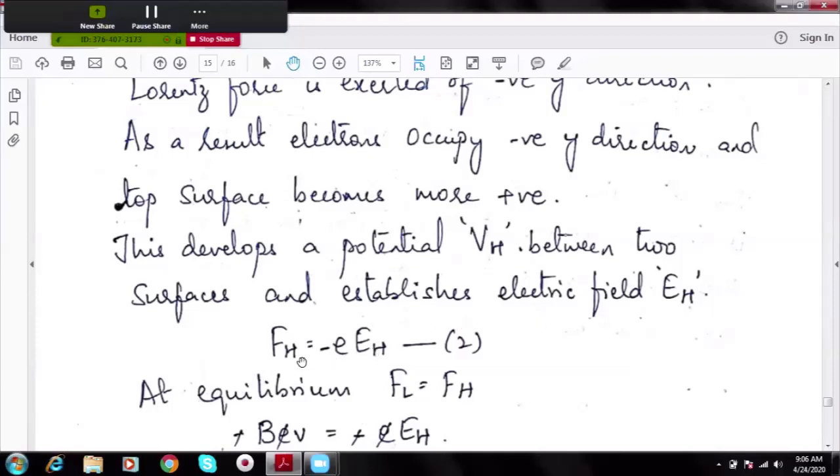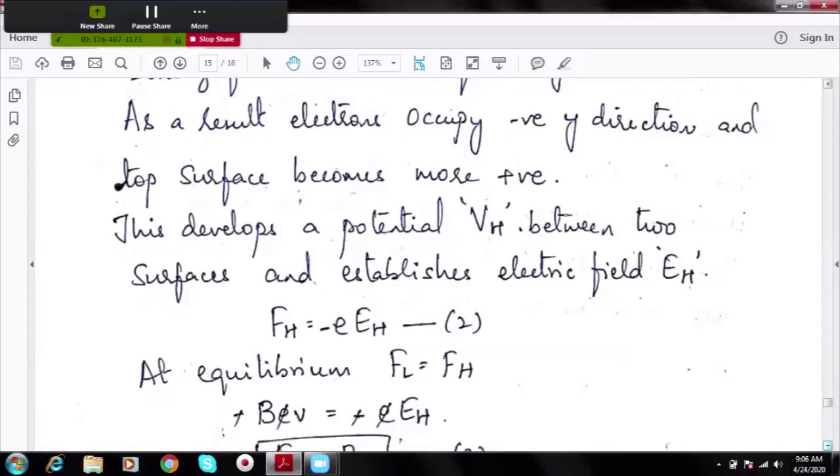What we know is that the force experienced by an electron in an electric field is e into E_H. I am writing it particularly as F_H because this force is because of the Hall effect happening, which is equal to minus e into E_H. So at equilibrium, these two forces should balance each other. Which are the forces acting on the electron? Lorentz force because of the electron moving in a magnetic field, and electric force due to the Hall field in the semiconductor.